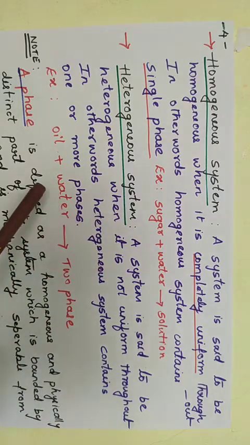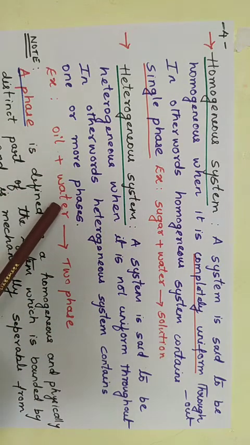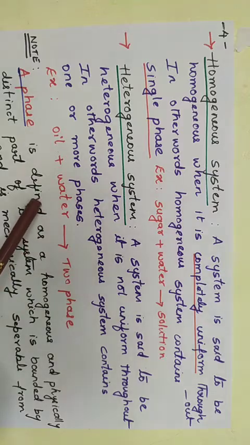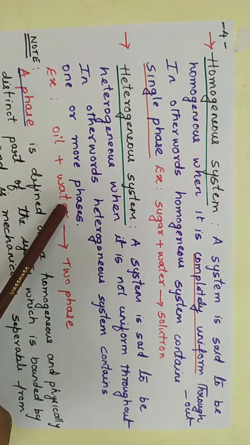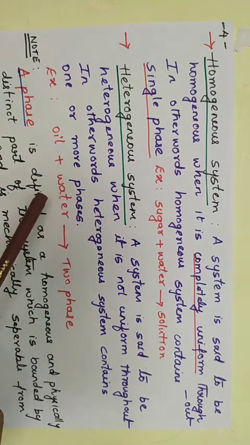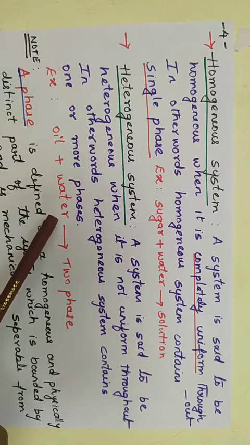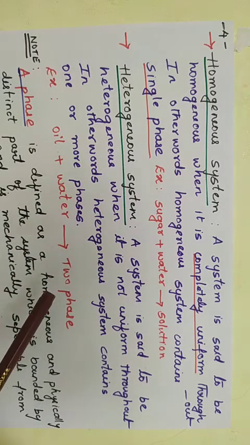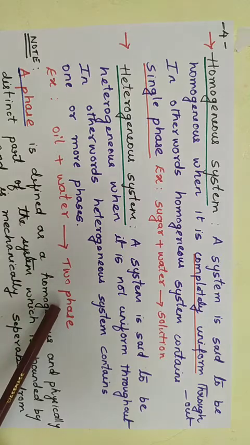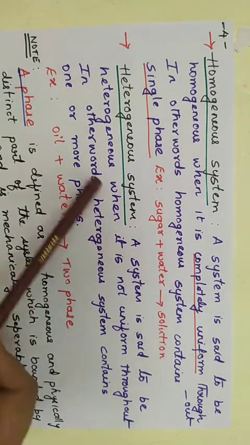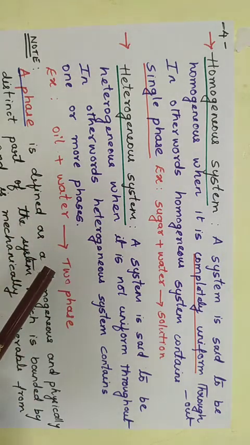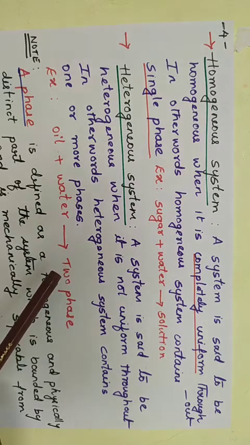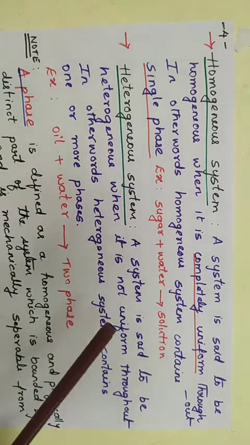For example, if you mix oil and water, definitely we have two layers. Oil floats on the surface of water and the water, which is denser than oil, collects at the bottom. You get clear two layers or two phases. That's why heterogeneous system is not uniform throughout. So it contains more than one component.